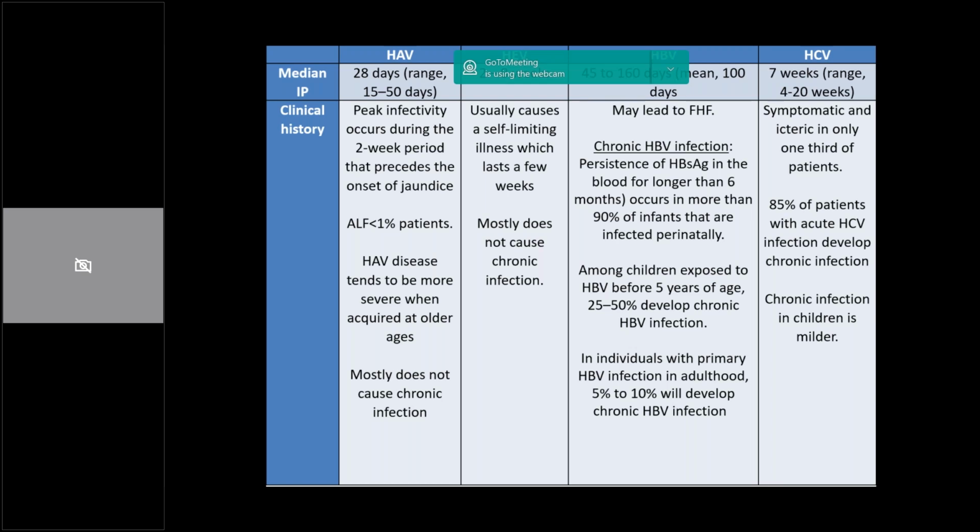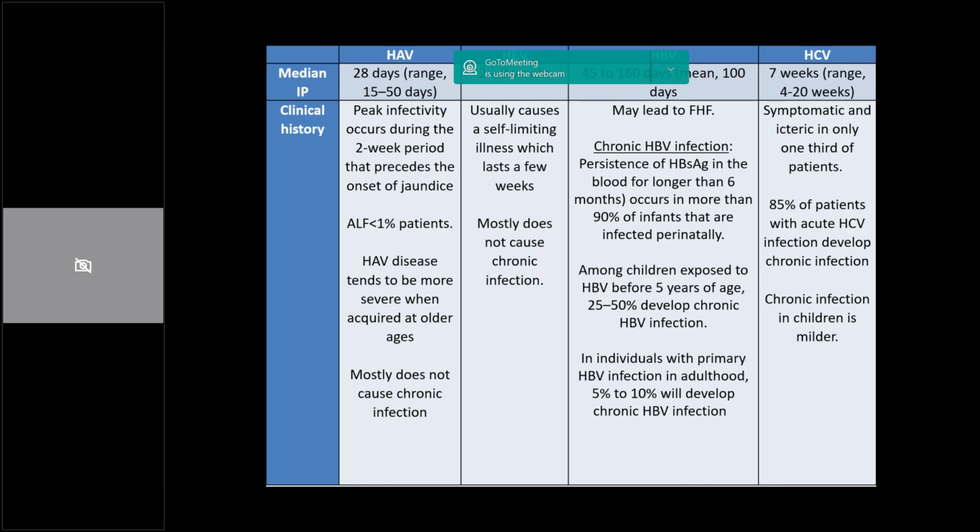The risk of developing chronic infection or carrier state, which is essentially defined as persistence of hepatitis B surface antigen in the blood for more than 6 months, depends upon the mode of acquisition. Vertical transmission is more common, and it depends upon the age and the immune function of the patient.